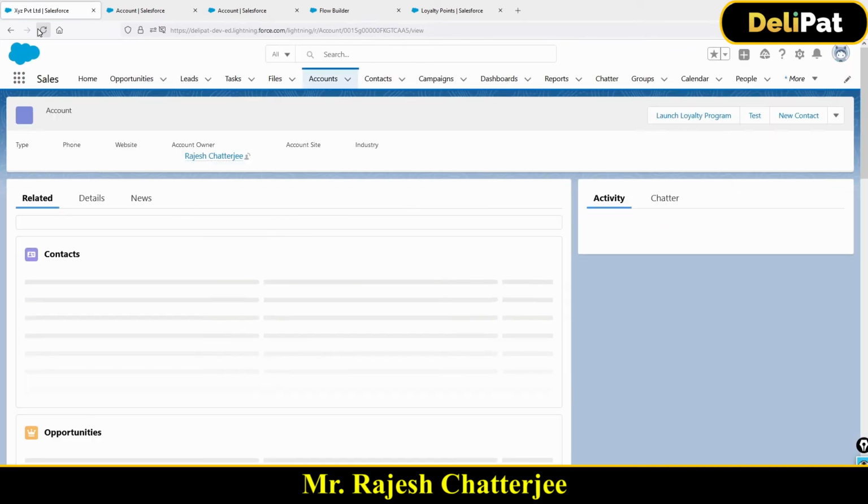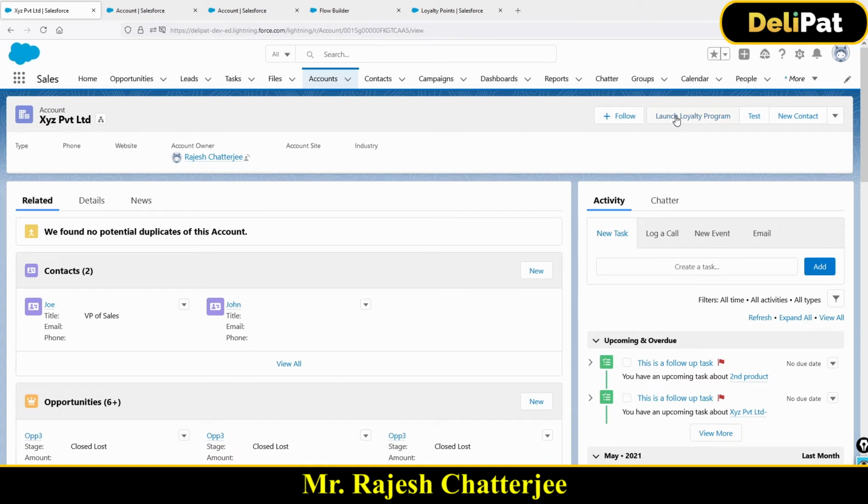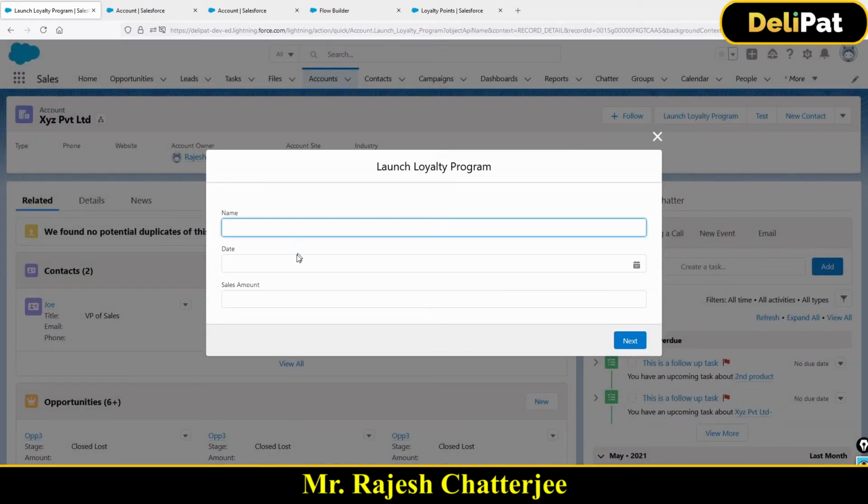How can you call the flow? So this is my button, launch loyalty program. If I click on this button, what's going to happen? I'm going to see the same screen that I have created.